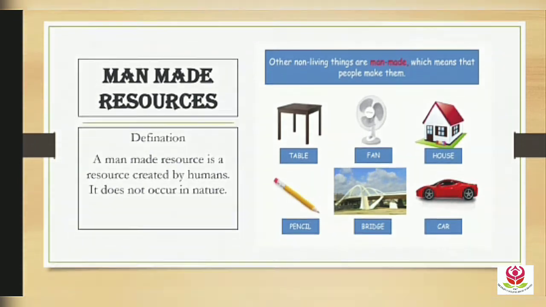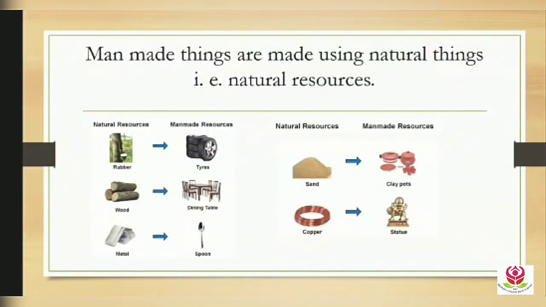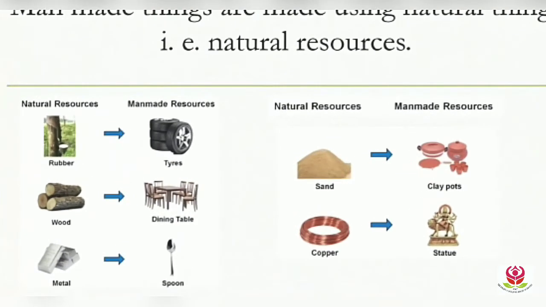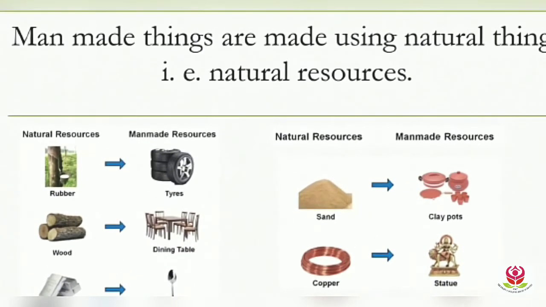Further, we'll see how man-made things and natural things are correlated with each other. Natural things means natural resources. You can see natural resources and man-made resources. First one, rubber. We get rubber from a rubber plant. From that rubber, we make tires which are made by man.